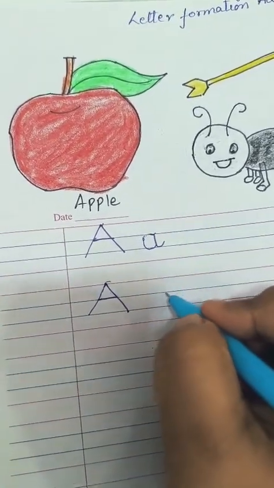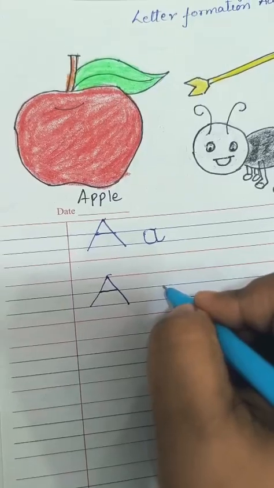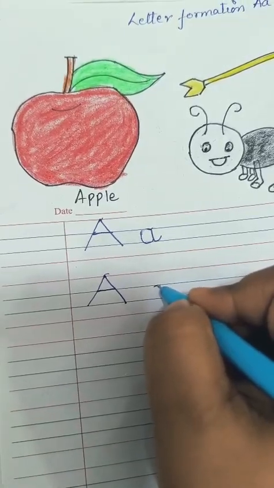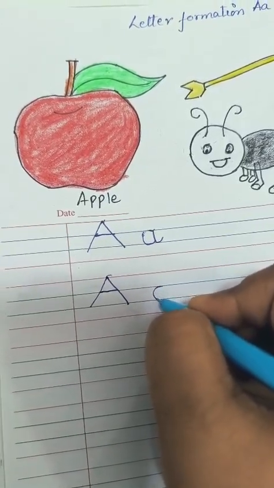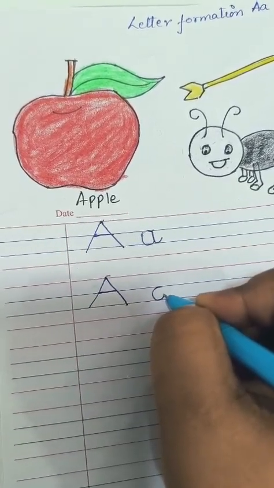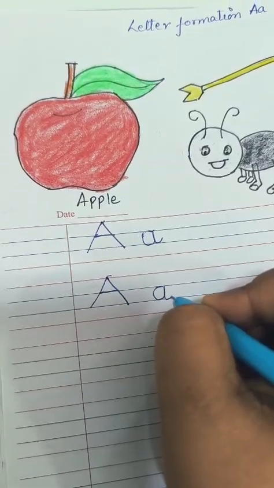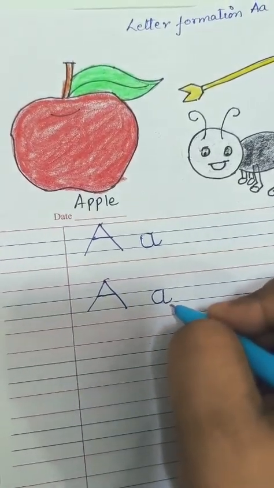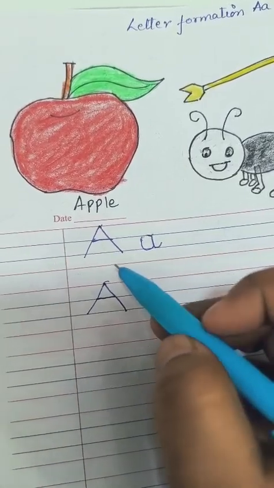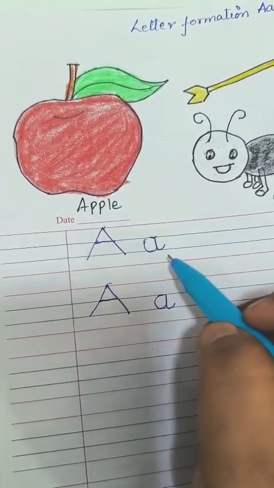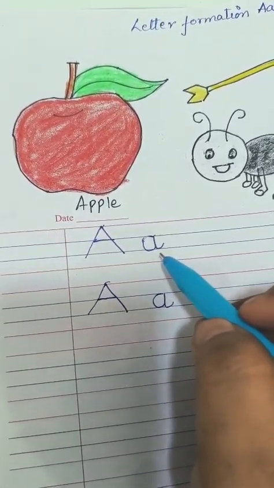Let's see again. Make a curly C between two blue lines. To the top, come down with a kick. Make small a. Now the sound of capital A and small a is A.